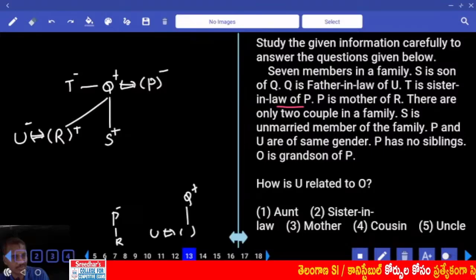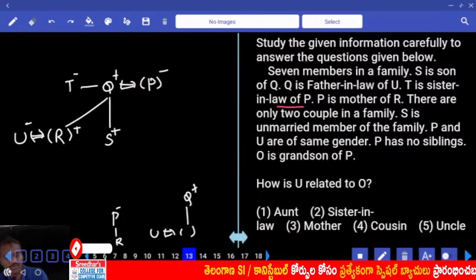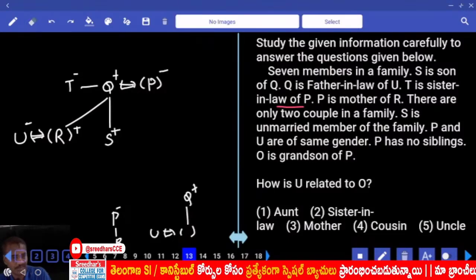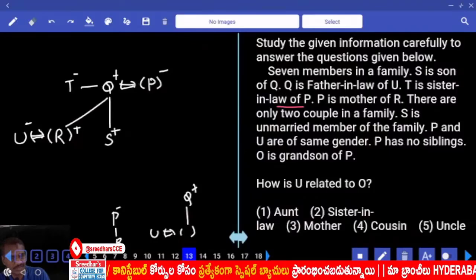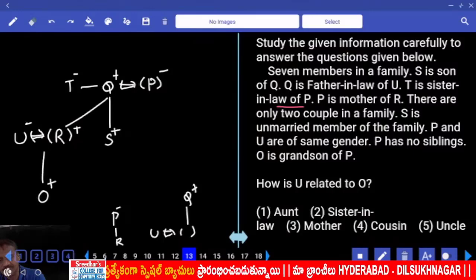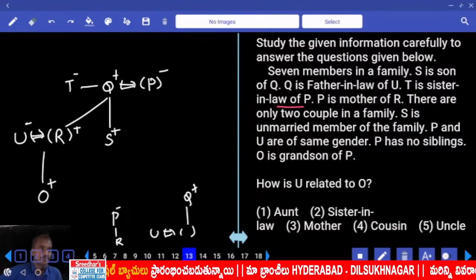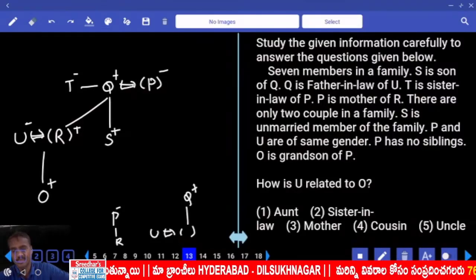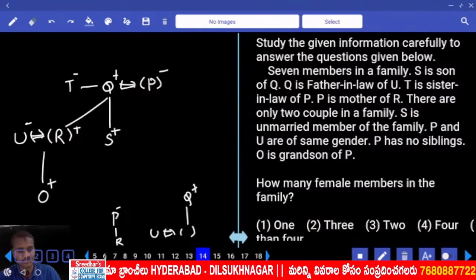There are two married couples. S is unmarried. And P and U are of the same gender. P is a female, U is also female. And P has no siblings. O is the grandson of P, and so must be a male. Then how is U related to O? O's mother, that is choice 3.